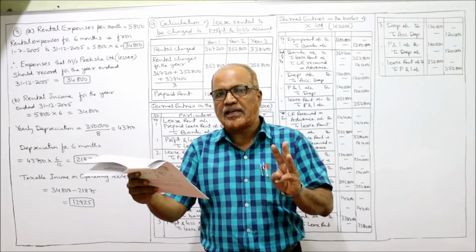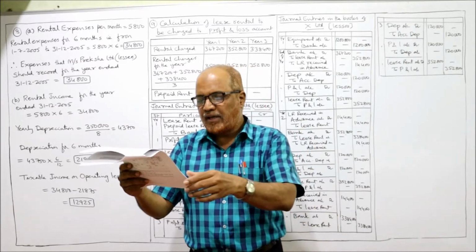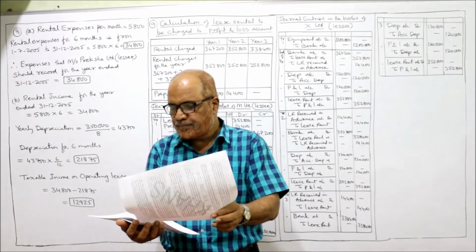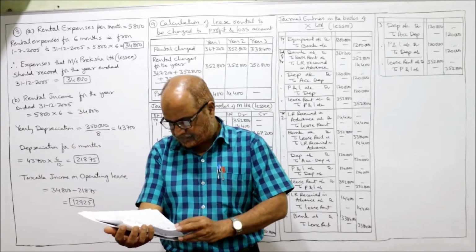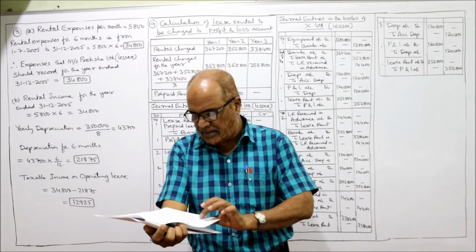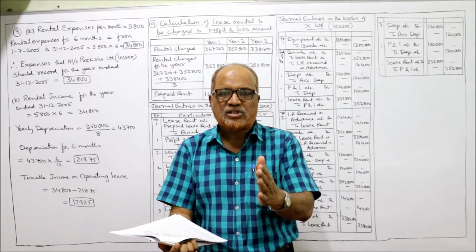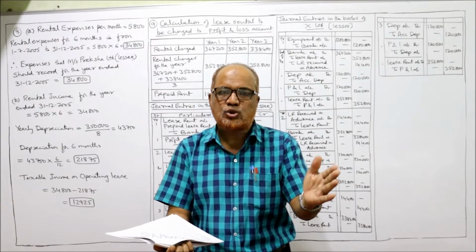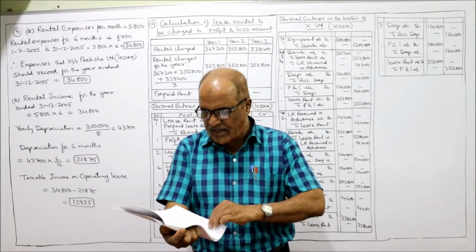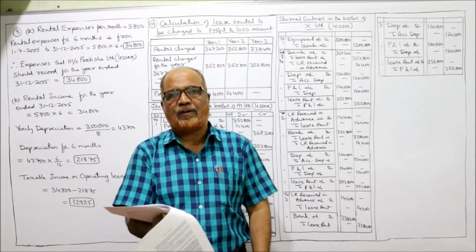The lease is for 3 years, the period expiring on 30th June 2008. Each monthly payment under the lease is 5,800 and is due on the first of the month. Here the lease rent is payable monthly. Every month 5,800 on the first of every month. On the first of every month, the lessee has to pay 5,800 to the lessor for the use of the asset. The first payment was made on 1st July 2005.